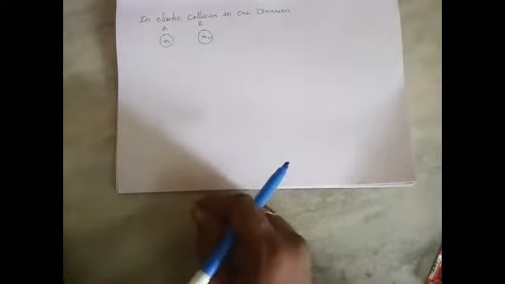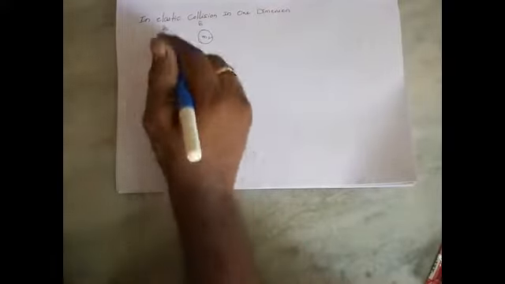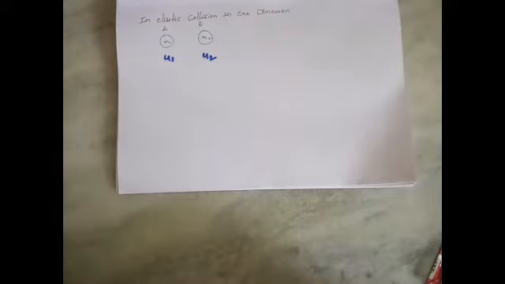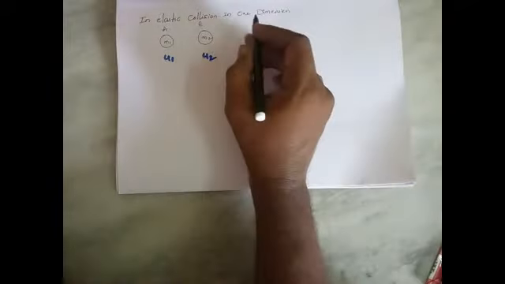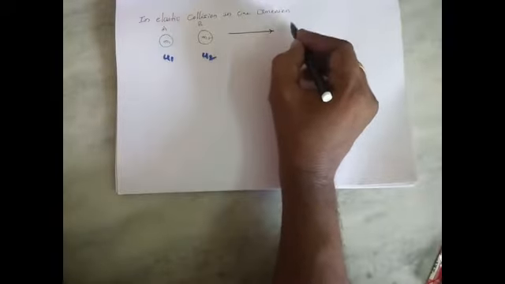Let us assume two objects A and B whose masses are m1, m2 and whose initial velocities are u1, u2. Now after inelastic collision takes place, the two bodies move together.